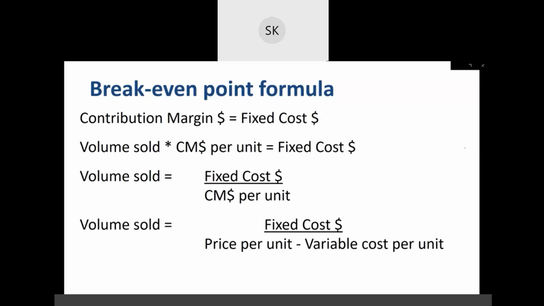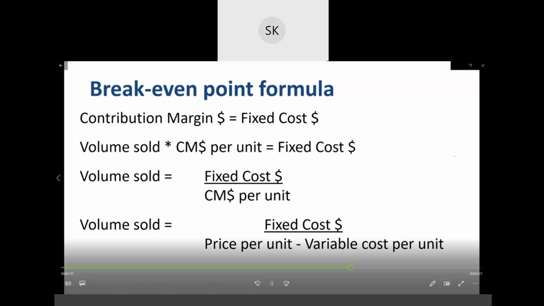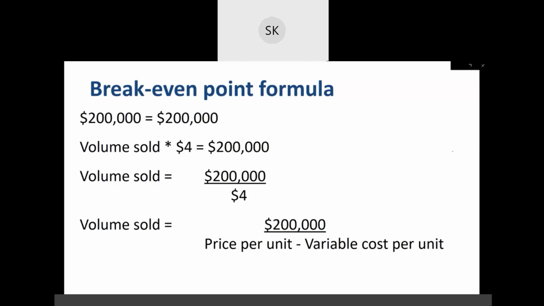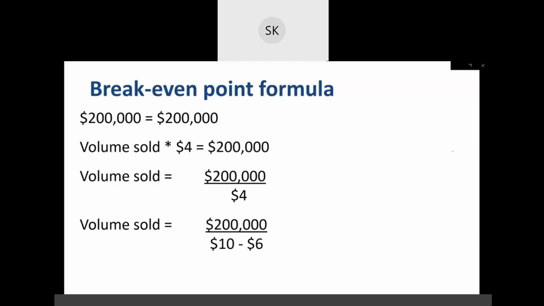And that's the same as saying that the volume sold to break even is equal to the fixed cost dollars divided by the selling price per unit minus the variable cost per unit. Let's fill in the numbers to illustrate. $200,000 of fixed costs. The business needs $200,000 in contribution margin to cover that $200,000 in fixed costs. At $4 contribution margin per unit, $10 selling price per unit minus $6 variable cost per unit, the volume sold needs to be 50,000 units.